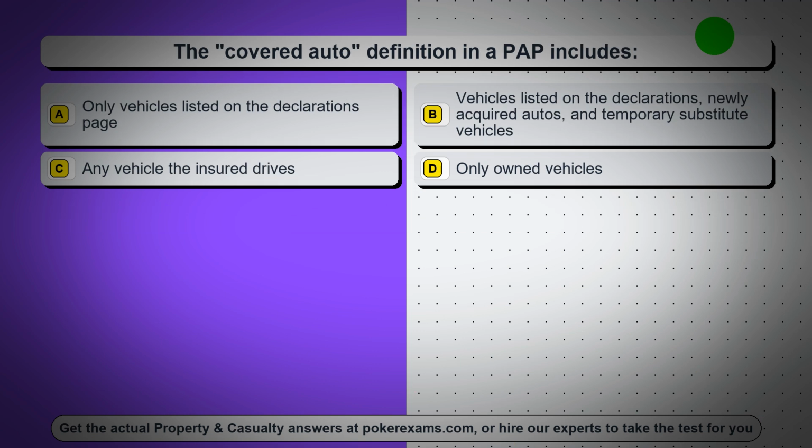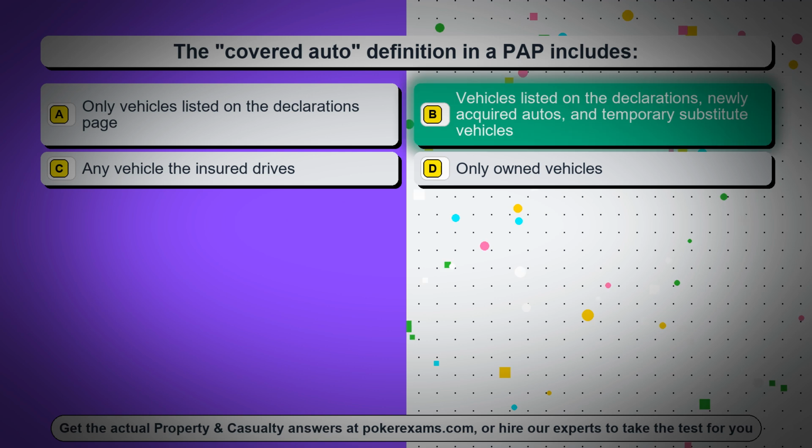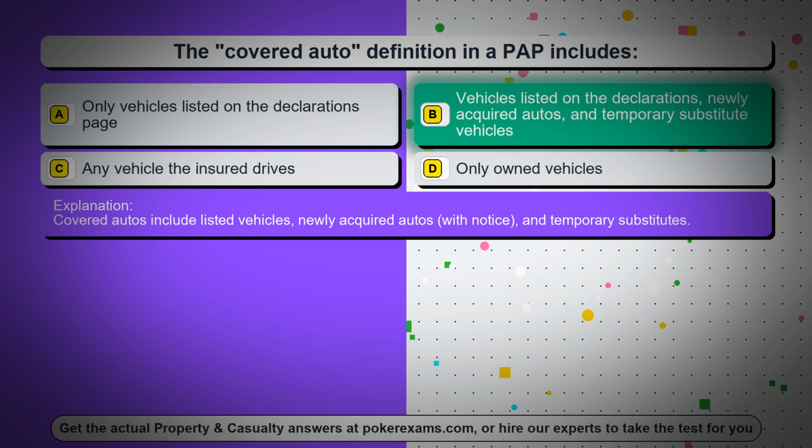Question 87. The covered auto definition in a PAP includes: Option A, only vehicles listed on the declarations page. Option B, vehicles listed on the declarations, newly acquired autos, and temporary substitute vehicles. Option C, any vehicle the insured drives. Option D, only owned vehicles. The correct answer is option B, vehicles listed on the declarations, newly acquired autos, and temporary substitute vehicles. Covered autos include listed vehicles, newly acquired autos, with notice, and temporary substitutes.